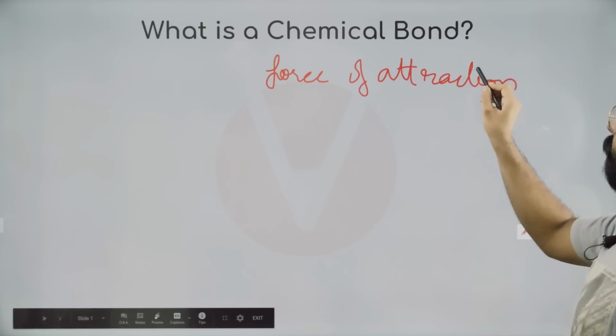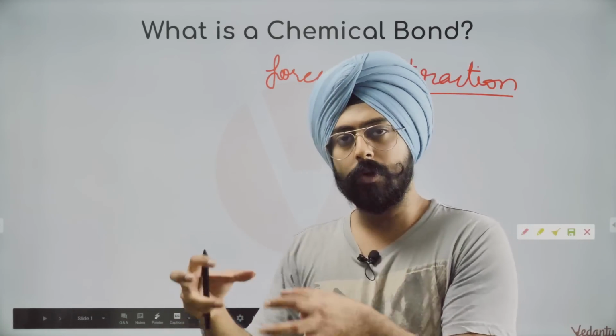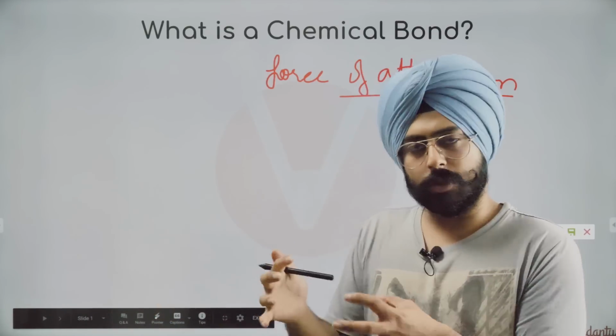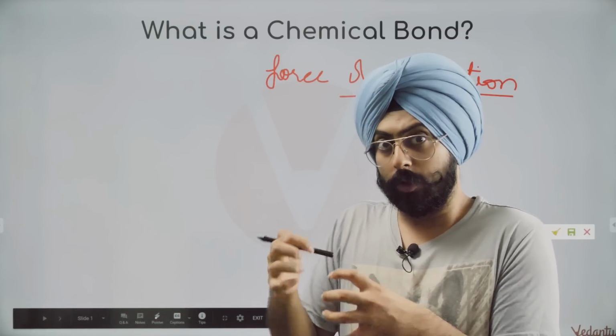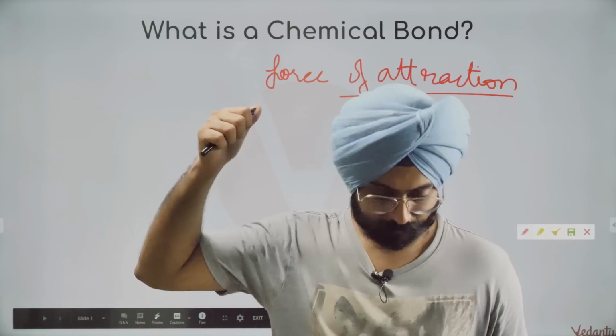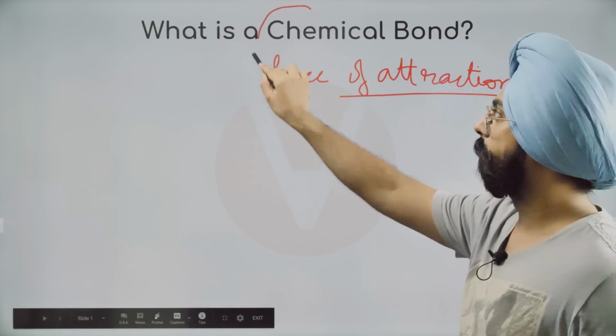Now, what force of attraction are we talking about? We are talking about the force of attraction between two specific atoms or more. Whenever two or more atoms are clubbed together to form a molecule, which is the basic constituent of any compound, that is said to be held together by the force of attraction of a chemical bond.